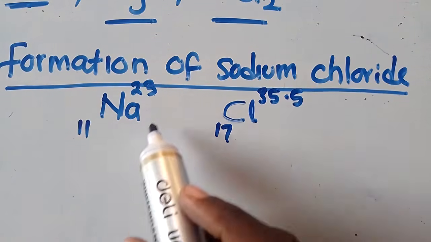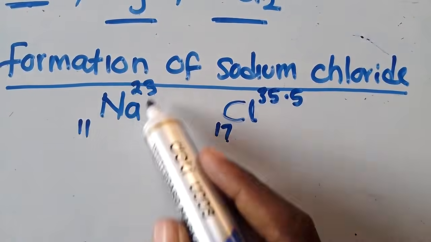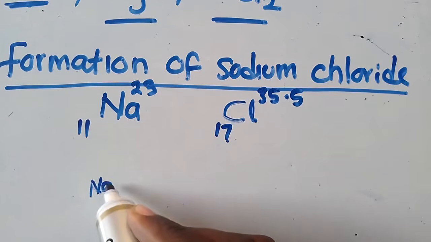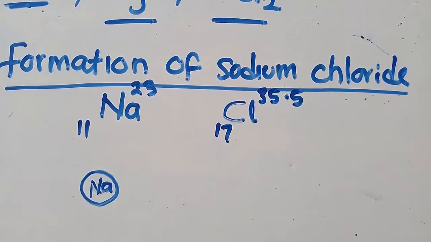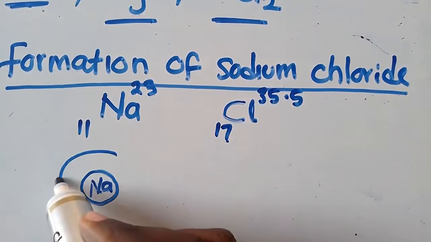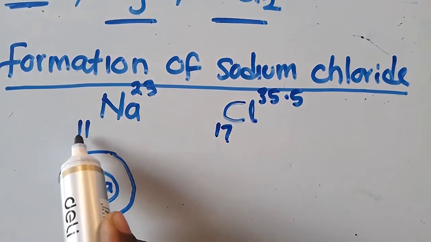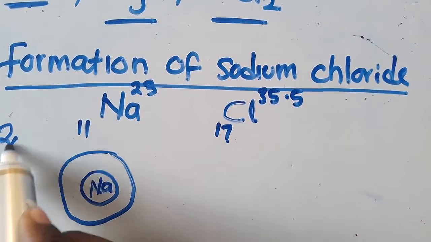So what is the structure? How can we write the structure of this? You know that this is sodium. Since it is sodium, I'm going to put first, I know that the electronic configuration of this will be, first here I'm going to have 2.